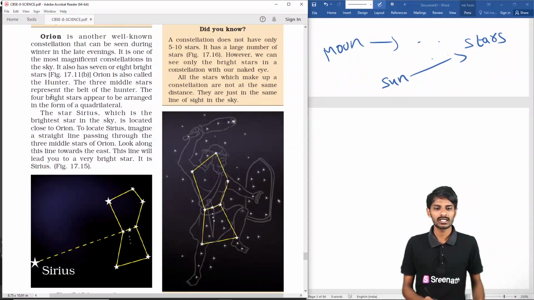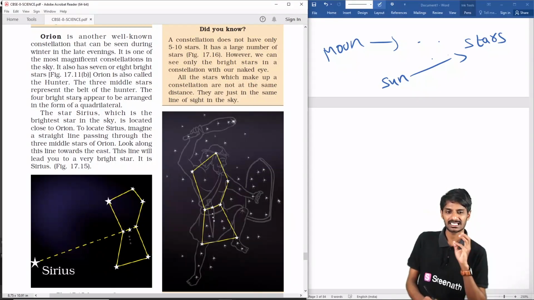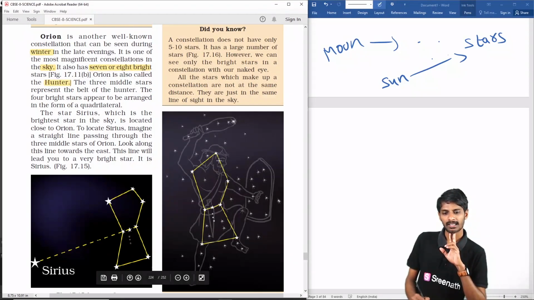Next, Orion is another well-known constellation, students. You can observe it in the winter season in the late evenings. It is one of the most magnificent constellations in the sky. It has 7 or 8 bright stars. Orion is also called the hunter. He is like a hunter. The 7 bright stars are arranged like a quadrilateral.